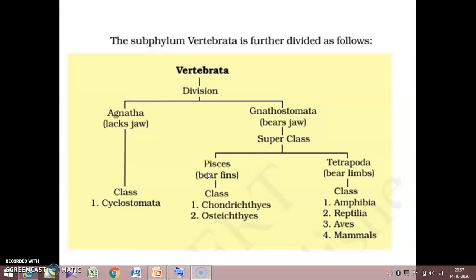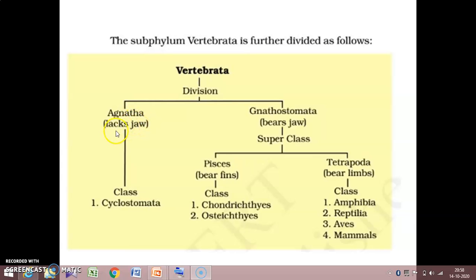Last day we discussed about chordates. Do you remember the different subphyla? Cephalochordata, Urochordata and Vertebrata. In our textbook we have to study in detail about subphylum Vertebrata. So we can divide Vertebrata into two as Agnatha and Gnathostomata.